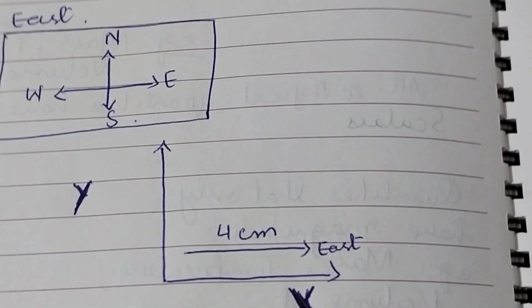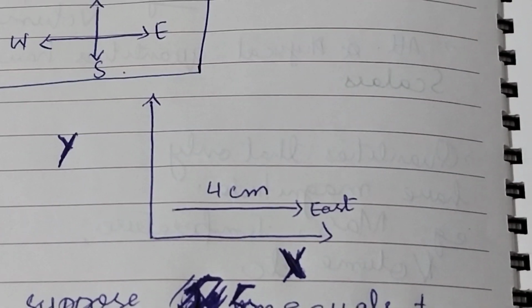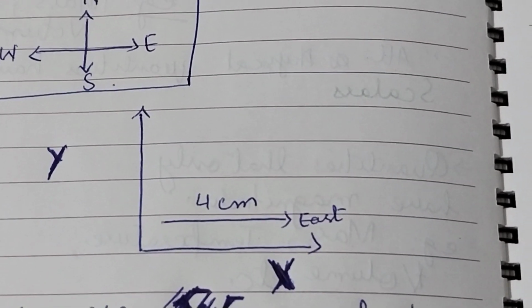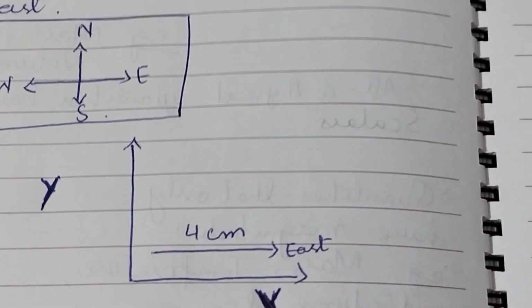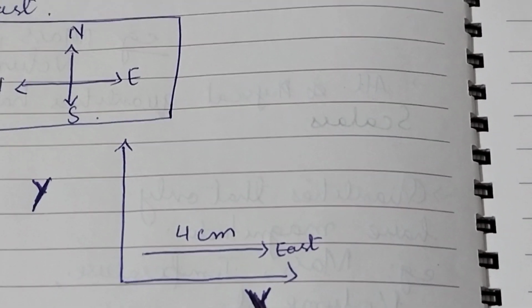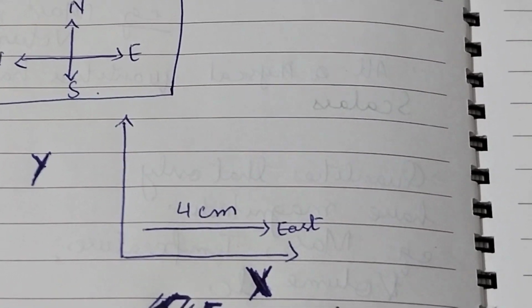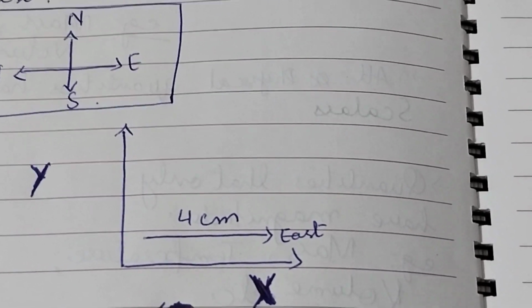So see how we are going to represent the vector. We have an axis, the y-axis and the x-axis. First we draw like this, and we have drawn a vector of 4 centimeter in the east direction, a line of 4 centimeter with an arrowhead.